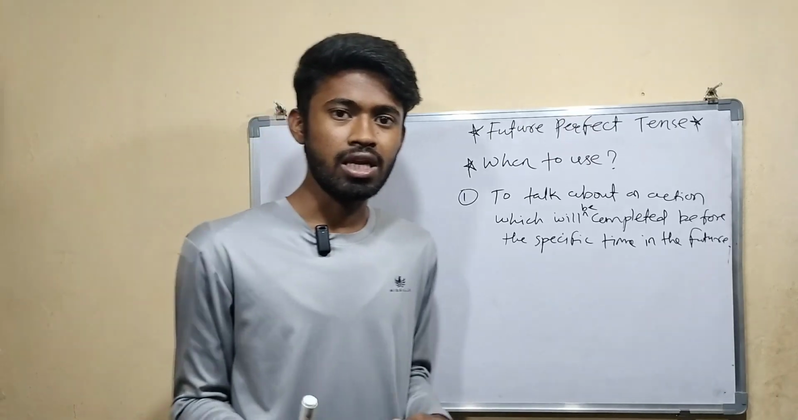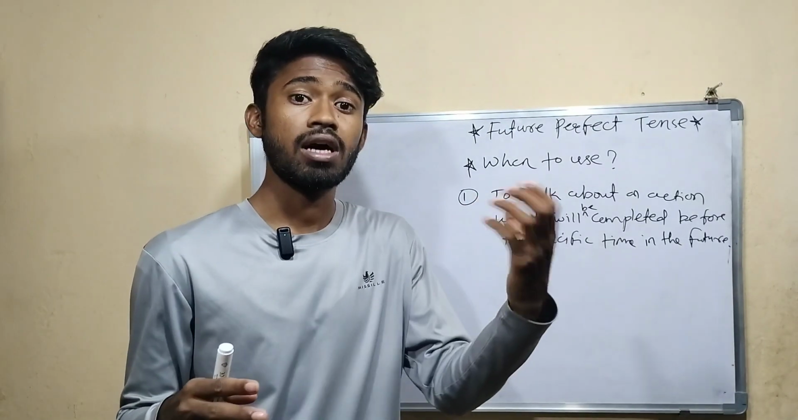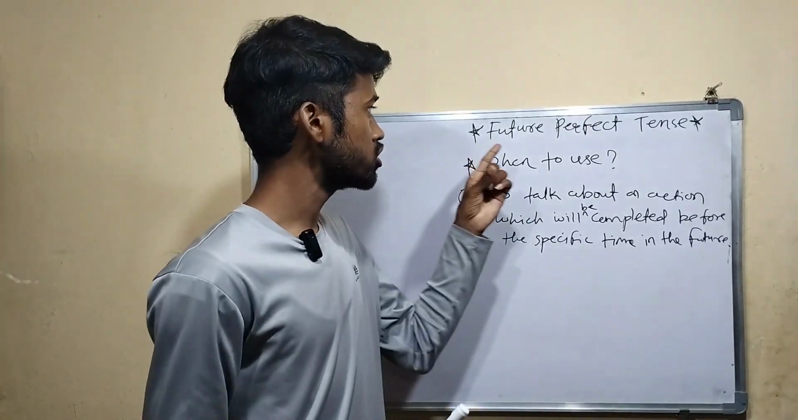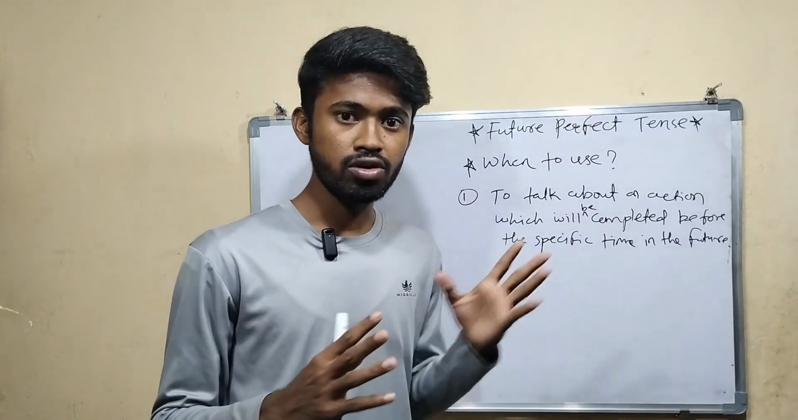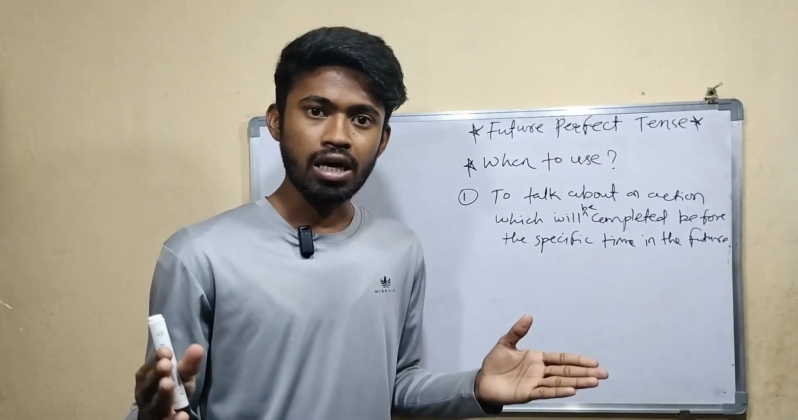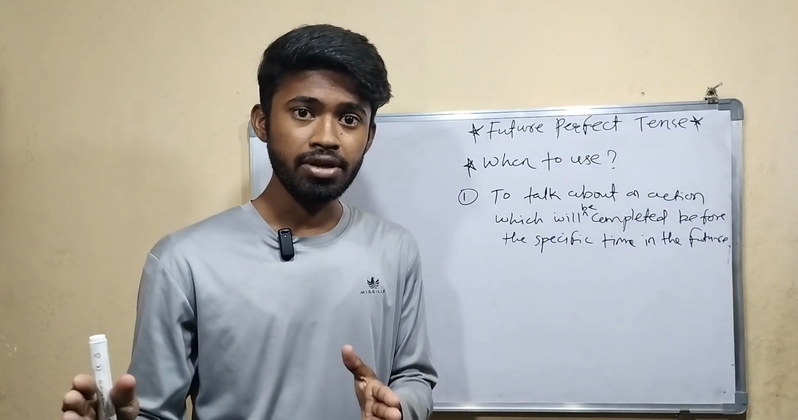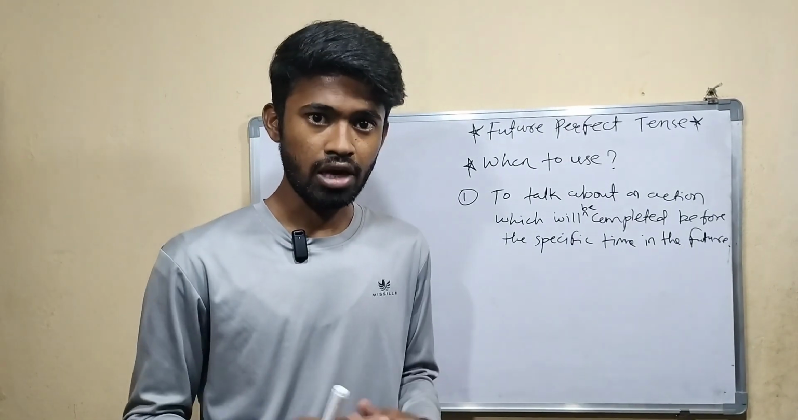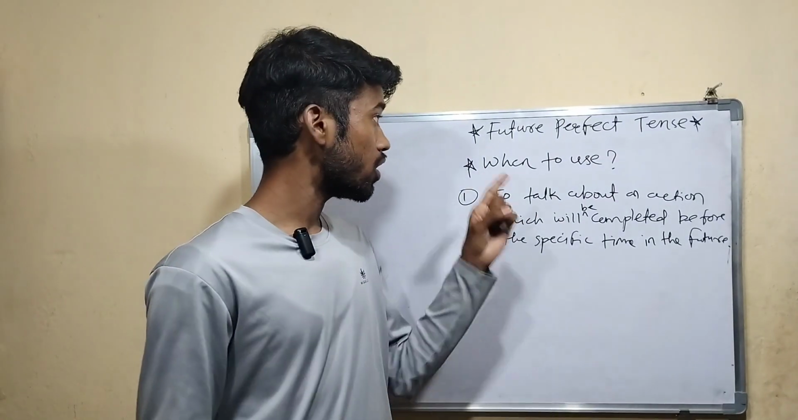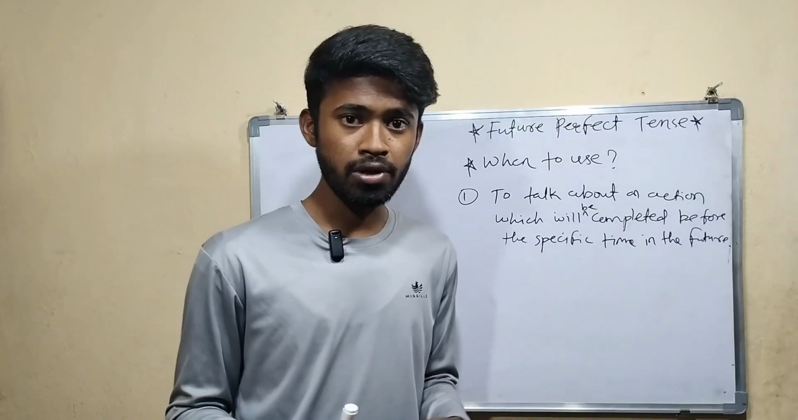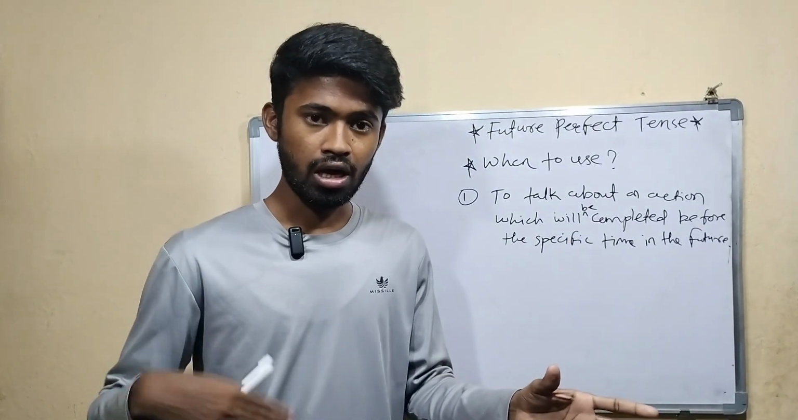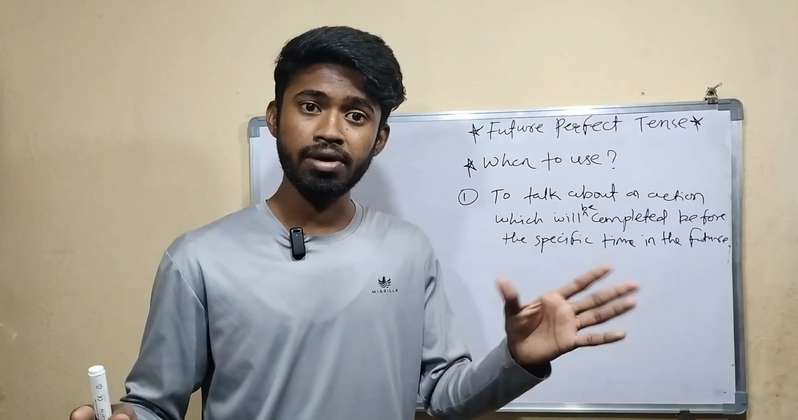So what does this mean? Let's say one action is there which will be completed in the future. So to tell about that action, we use future perfect tense. One example: I will have completed my homework by tomorrow. So this is one example of future perfect tense. I will have completed all my homework by tomorrow.